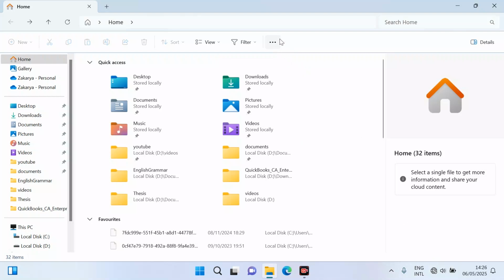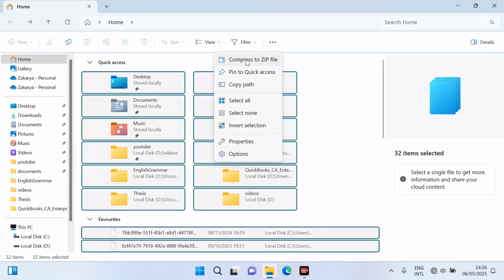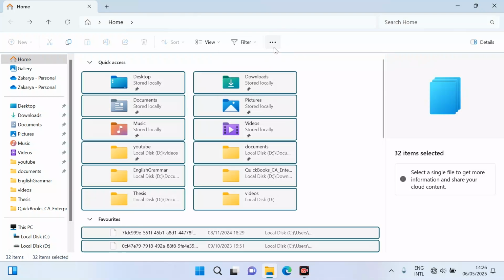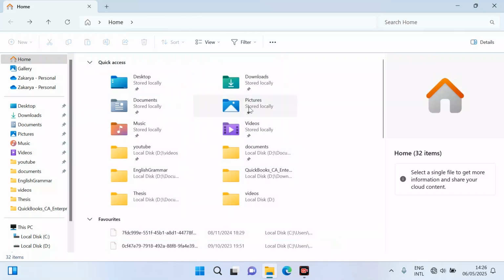So here in the three dots, if we click here, you can see that if we select all, all of our options will be selected like this. Once selected, we can compress them to a zip file, pin to quick access, pin them all here, or copy the path. Here the path is home. From here we can deselect all. Now it's deselected. Invert selection does the same: now it's unselected, and if we press invert selection, it selects all like this. So here, select all.